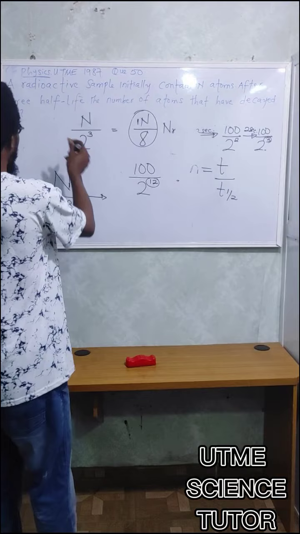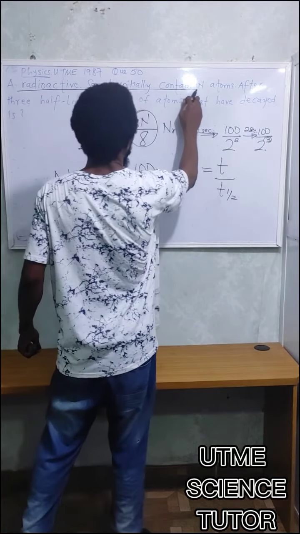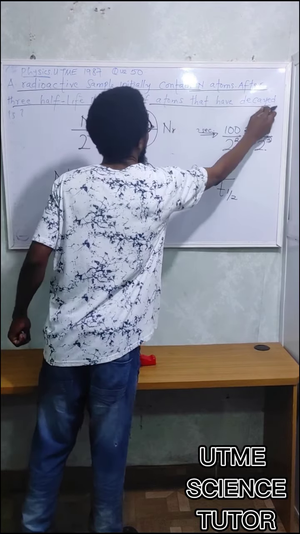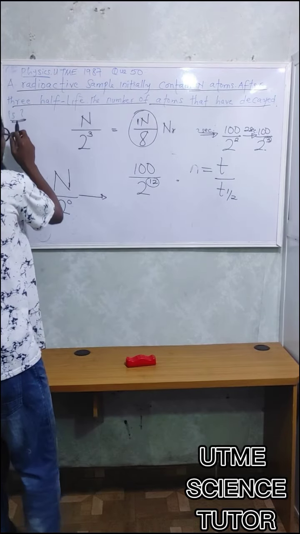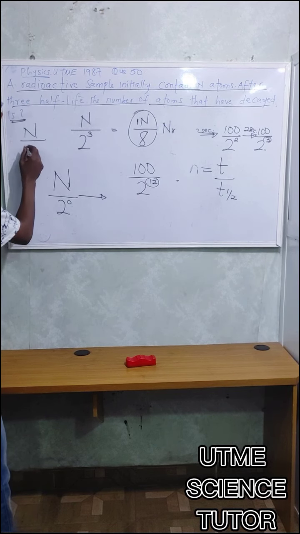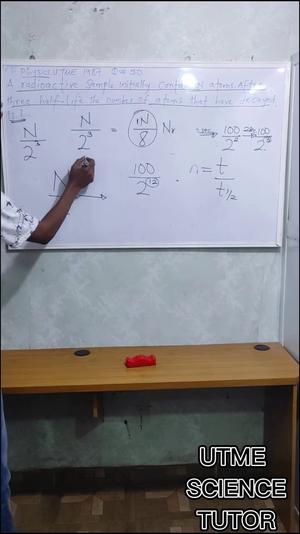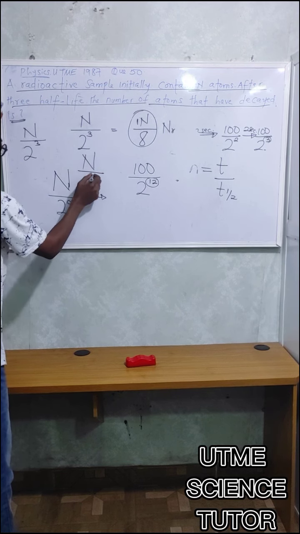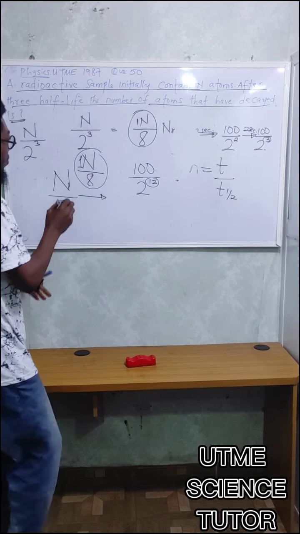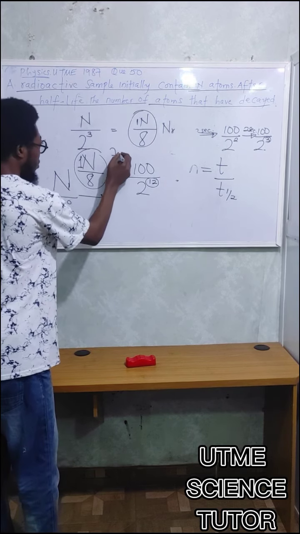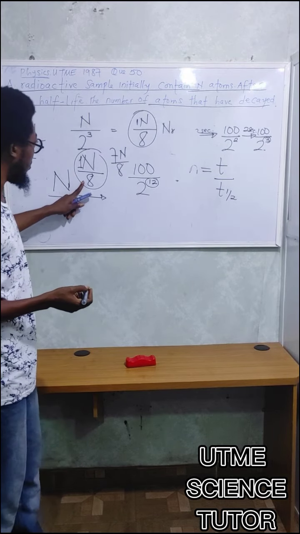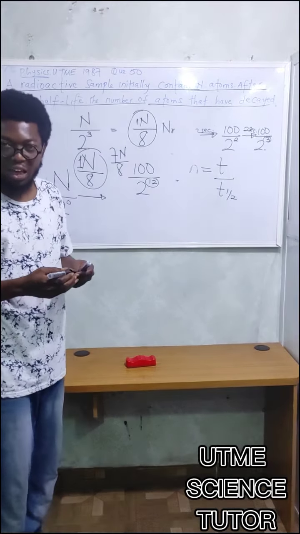So according to this UTME question, a radioactive sample contains n atoms. After 3 half-lives, the number of atoms that have decayed is what? The number of atoms that remain is n over 2 raised to power 3, which means n over 8. The number that decayed away is 7n over 8. Think of it: 1 out of 8 remains, which means 7 out of 8 has gone away.